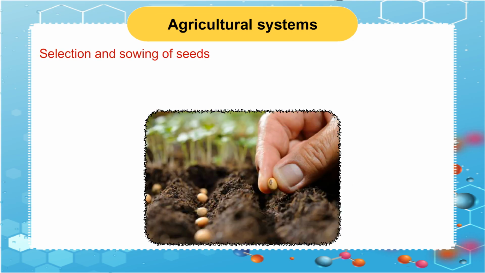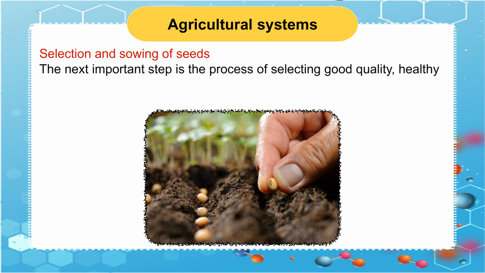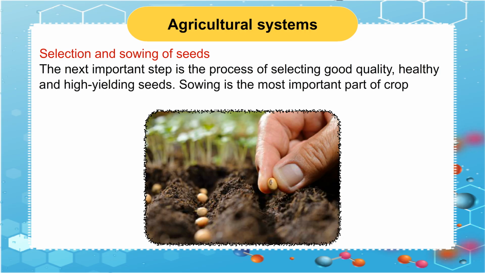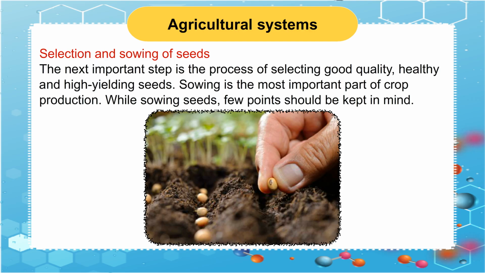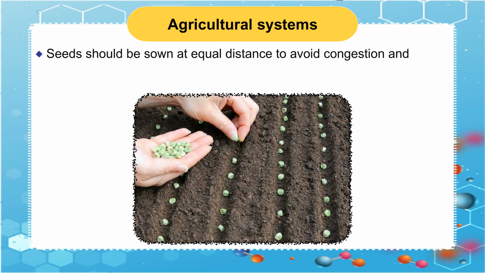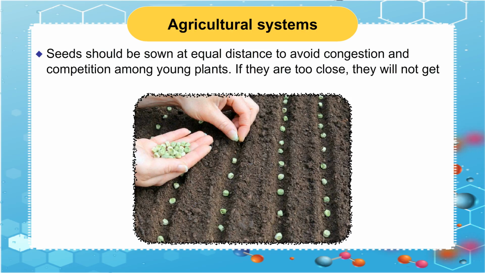Selection and sowing of seeds. The next important step is the process of selecting good quality, healthy and high-yielding seeds. Sowing is the most important part of crop production. While sowing seeds, a few points should be kept in mind. Seeds should be sown at equal distance to avoid congestion and competition among young plants. If they are too close, they will not get enough nutrients for growth.